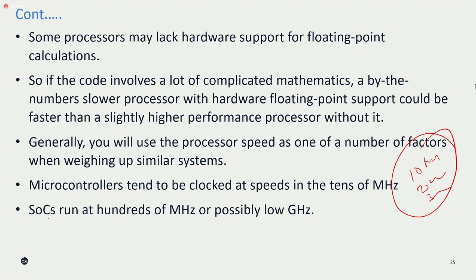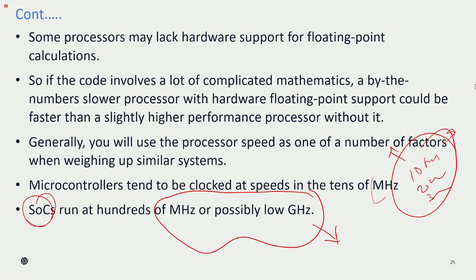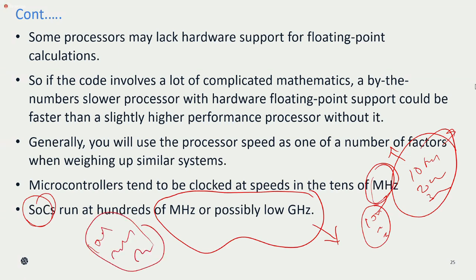But when you talk about SoC, system on chip, the processor speed will be in the hundreds, compared to the processor speed in your microcontroller. Here in a microcontroller you can use tens of megahertz, 10, 20, 30 megahertz. But in the case of system on chip, you can use hundreds of megahertz, 100, 200, 300 megahertz, slightly lower than the gigahertz.